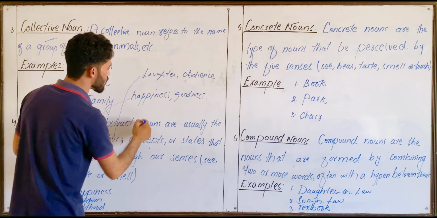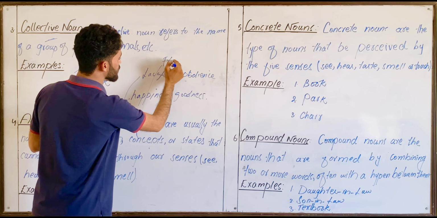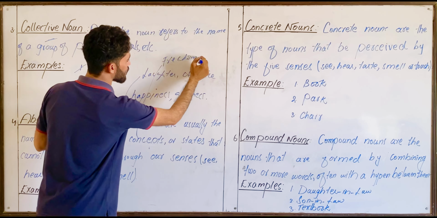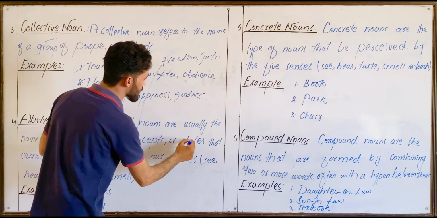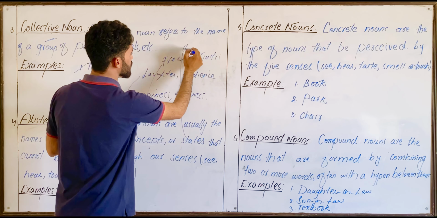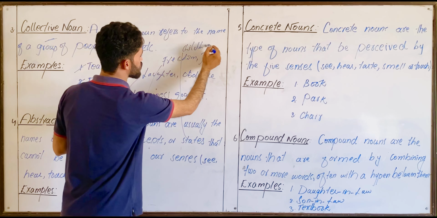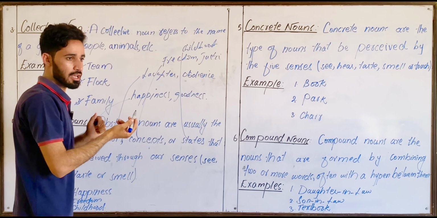And these are the names of concepts: freedom, justice. And these are also the names of state: childhood, brotherhood, etc. Got it?